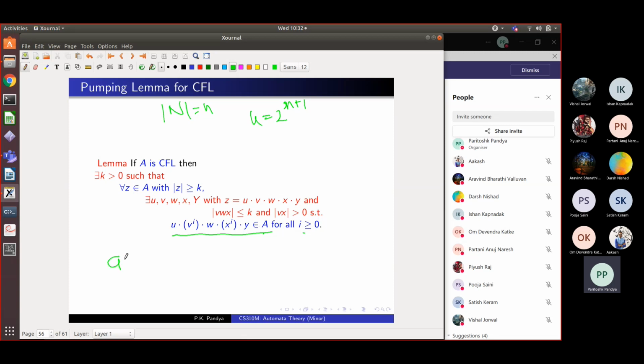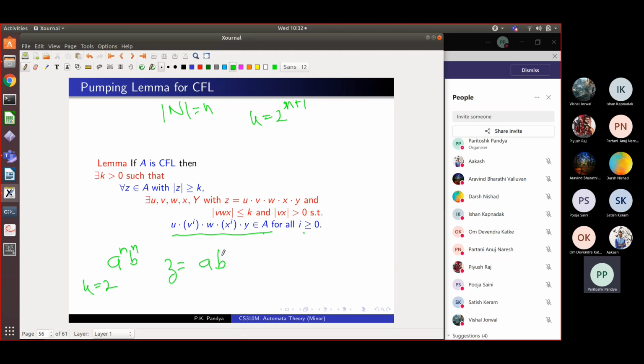So suppose I have a raised to n, b raised to n as my language. I choose my long string z to be AB. This is good enough for me to pump. So I choose my k to be equal to 2, and I have this z which is AB, which is long. Now I claim that this AB can be pumped.